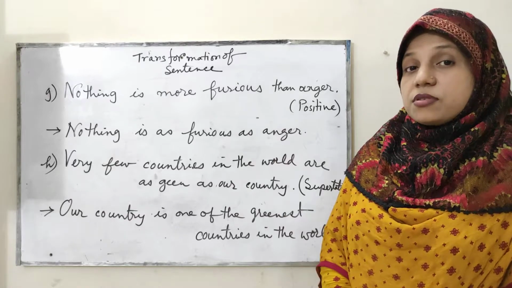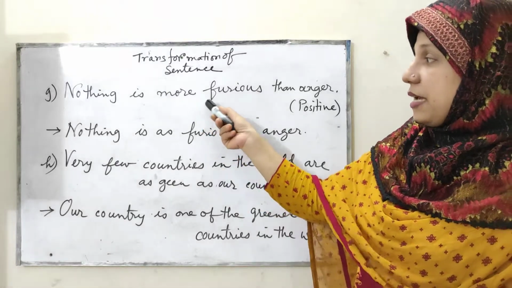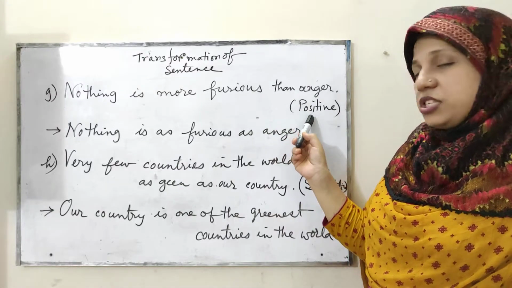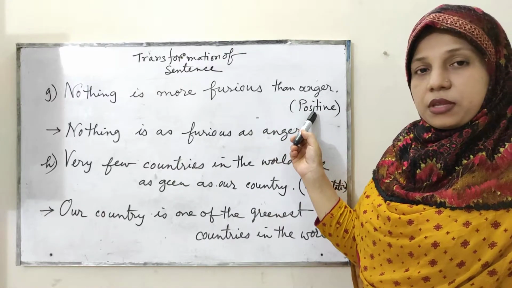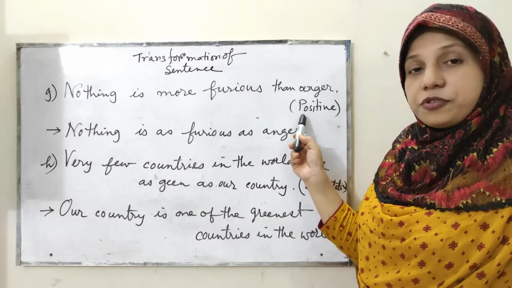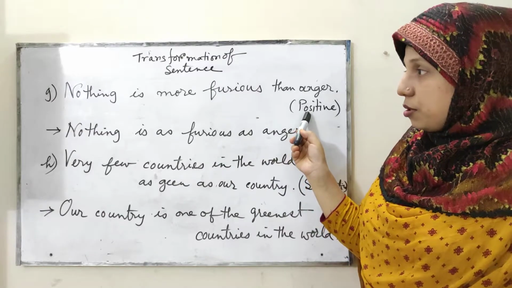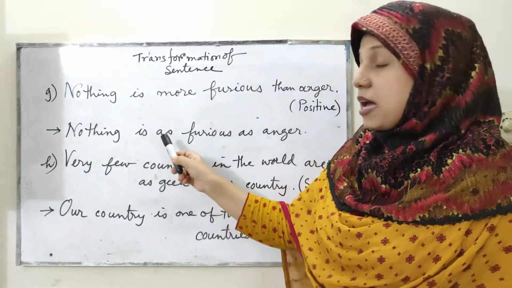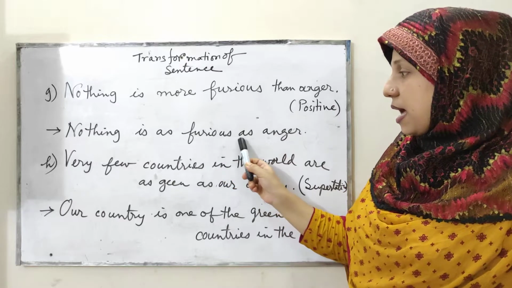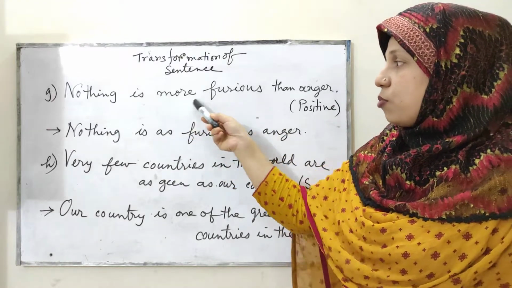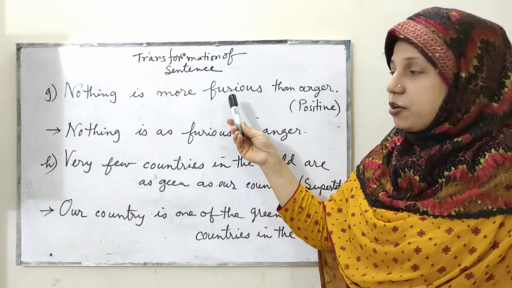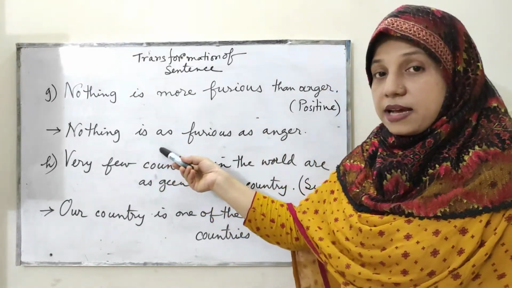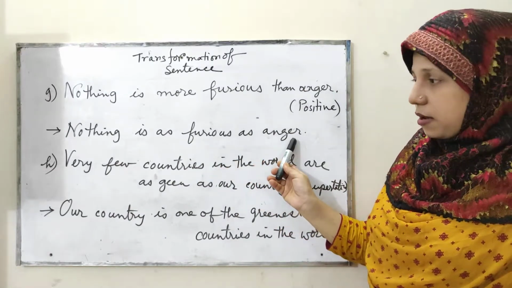Okay, now comes number G. Nothing is more furious than anger. In what degree is this? This is in comparative degree, and you have to make it positive. So what will you do? Nothing is as furious as anger. This is more furious, the comparative form, and you have to use now as furious as. So nothing is as furious as anger.